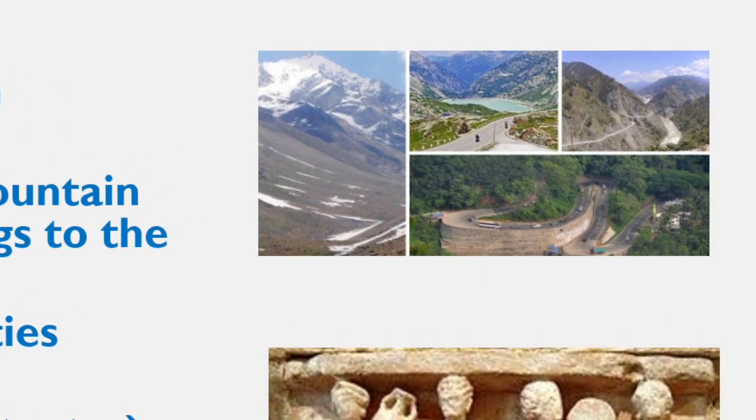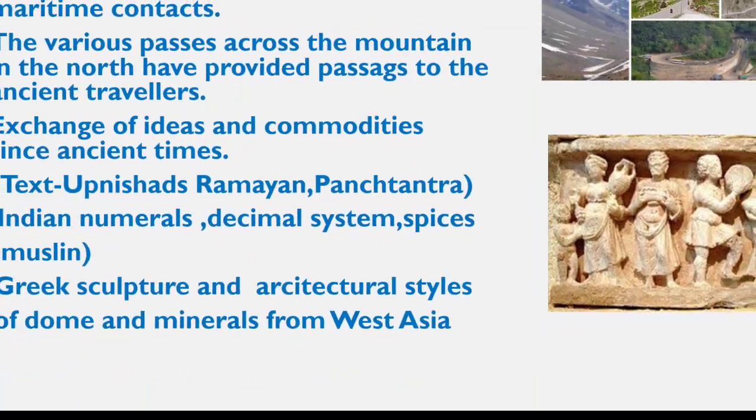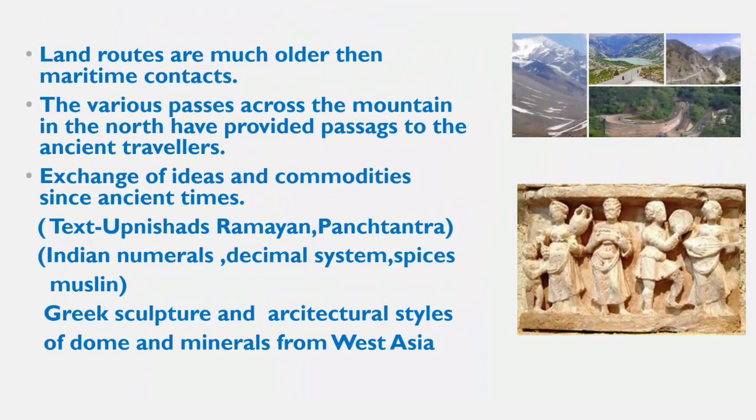In the mountains we have land routes and passages. From those passages, the ancient travelers traveled, and when they traveled, what did they exchange? They exchanged not only trade, but also ideas, culture, and so many other things in ancient times.